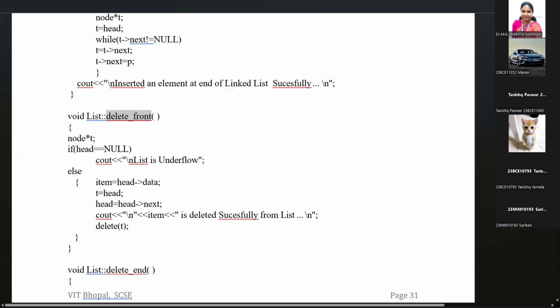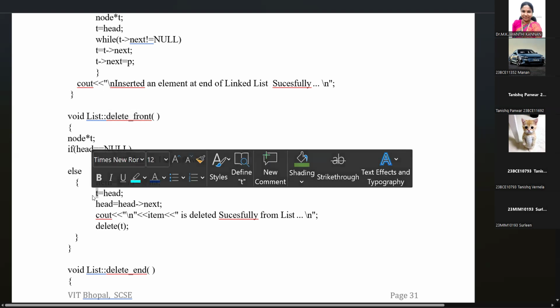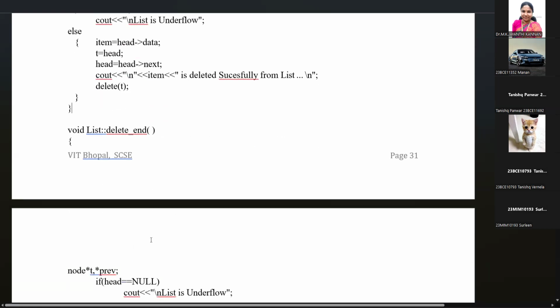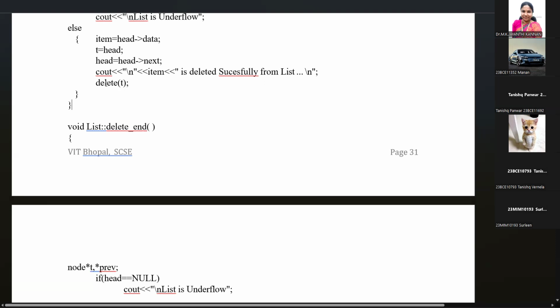The head node data is assigned to item, head points to T, and head points next becomes head. So the data we have taken from the head is put into T, then delete T. Here delete is a built-in function. That delete built-in function is taken from std, include stdlib.